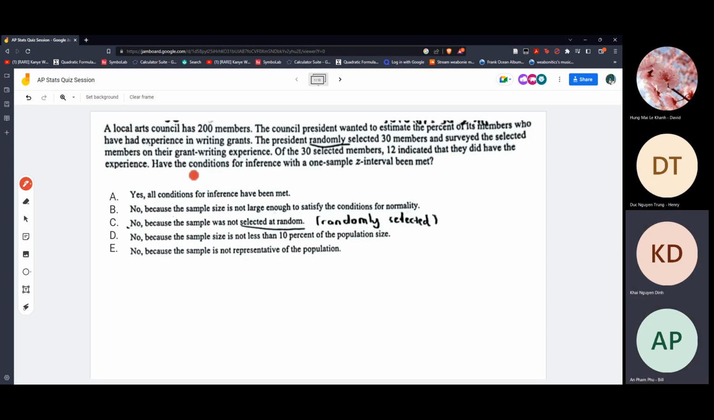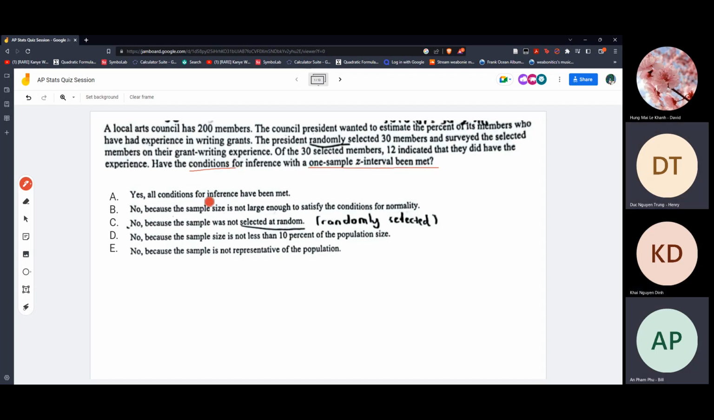Okay, how about this format? We'll just roughly check how to do it. Does everyone still remember the condition for the one sample Z interval? Yeah, the sample size larger than 30.